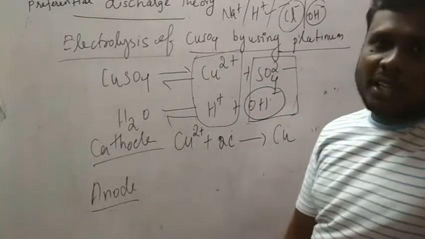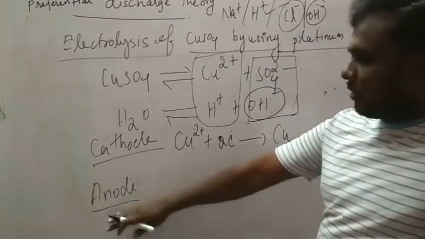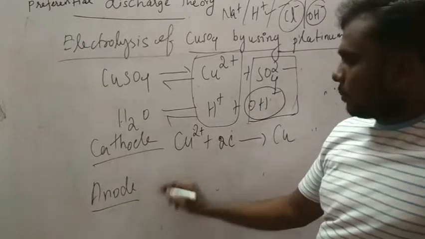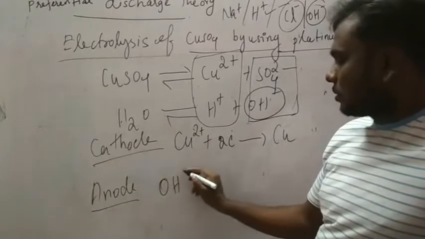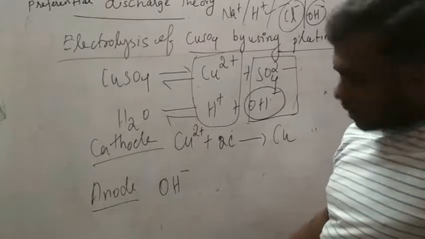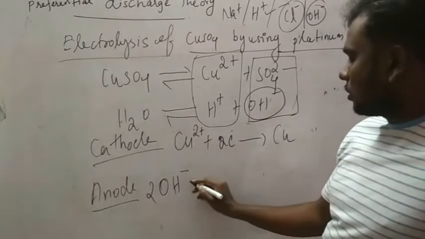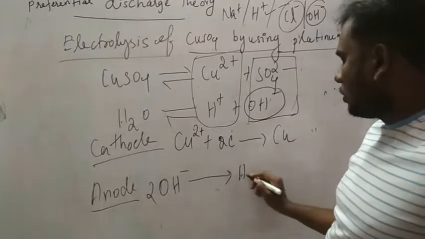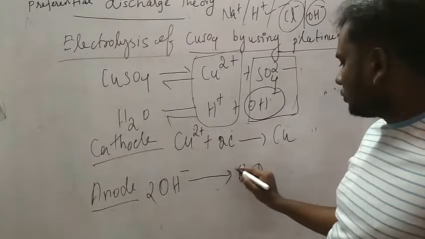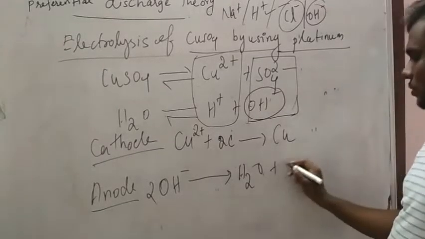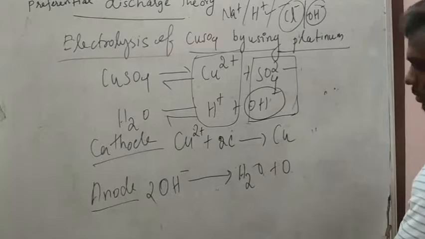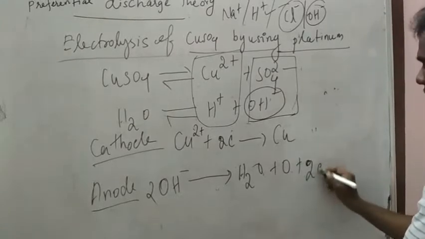So the OH- ion will be discharged first at the anode. The process is 2OH- changes into H2O plus O, and 2 electrons come out.